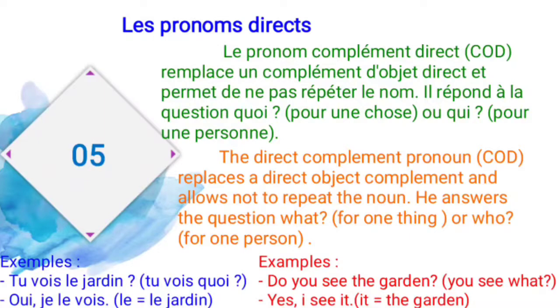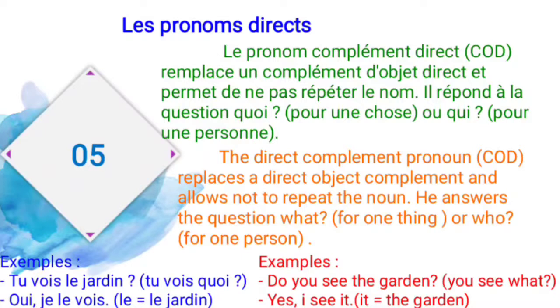So the direct object pronoun, COD, replaces the direct object complement and allows us not to repeat the noun, and it answers the question what for a thing and who for a person. See the example. Tu vois le jardin. So tu vois quoi? It means, do you see the garden? And you see what?